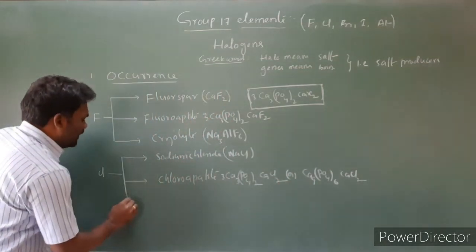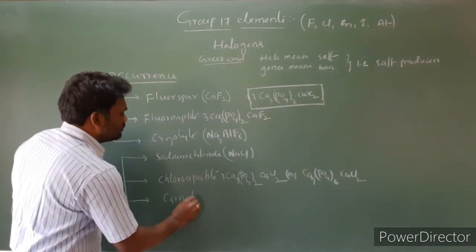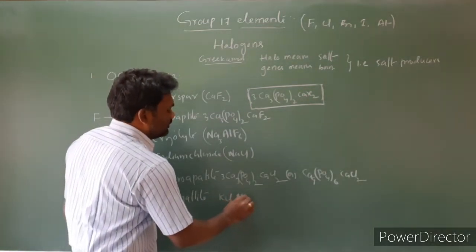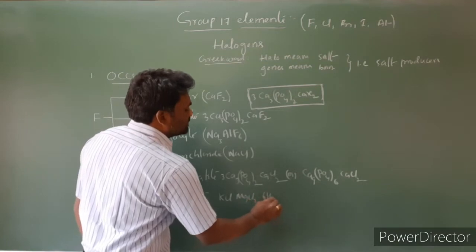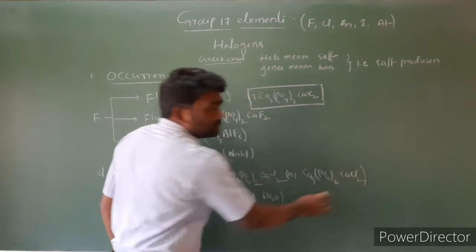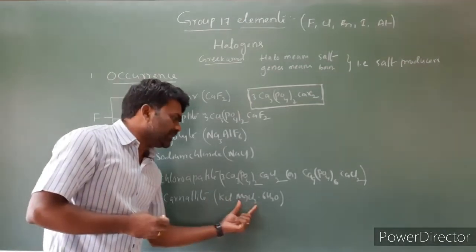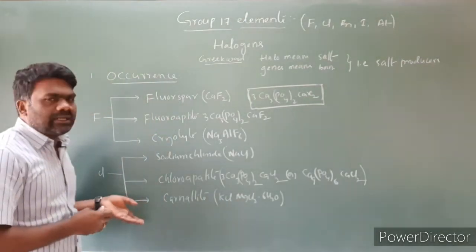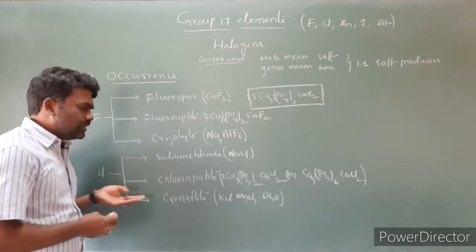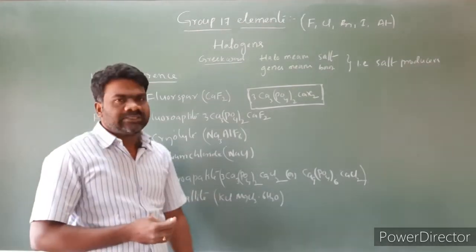Next, chlorine is available to us in the form of carnallite. Its formula is KCl·MgCl2·6H2O. So carnallite is KCl·MgCl2·6H2O. These are the occurrences of chlorine: chlorine available as sodium chloride, as chlorapatite, and as carnallite, KCl·MgCl2·6H2O.